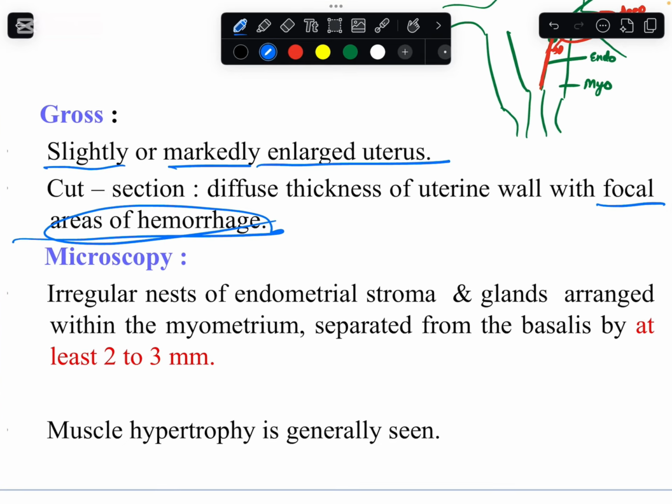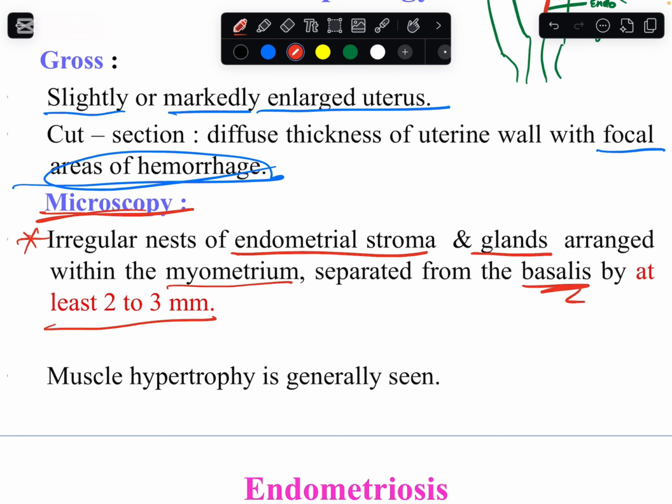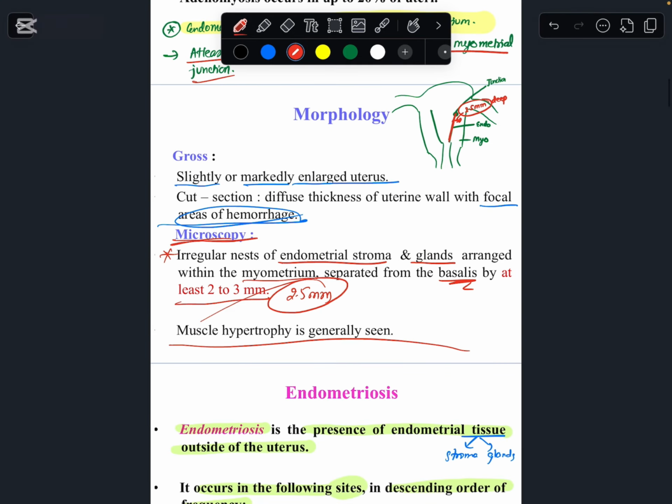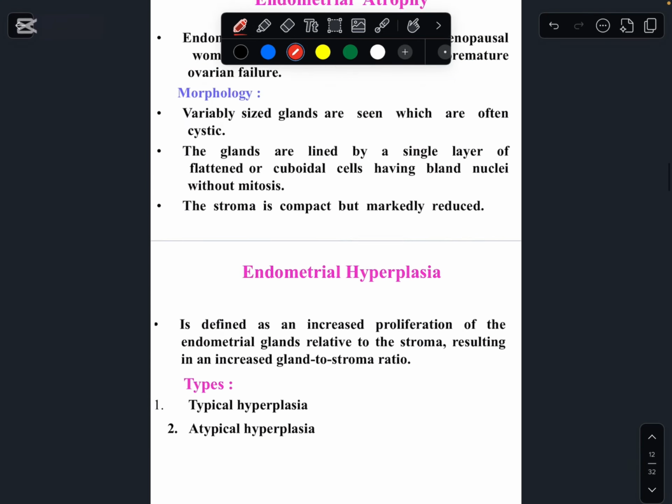Let me look here. It is just the same. In microscopy, we are going to see endometrial tissue, meaning endometrial stroma and glands. These are arranged in the myometrium, and these are separated from the basal layer by at least 2 to 3 millimeters. I have already told you, these are present at least 2.5 millimeters from the basal layer or the junction layer. Muscle hypertrophy is seen. So this is all about adenomyosis and endometriosis. I hope you understood it. Thank you.